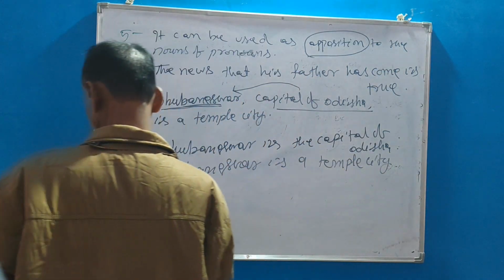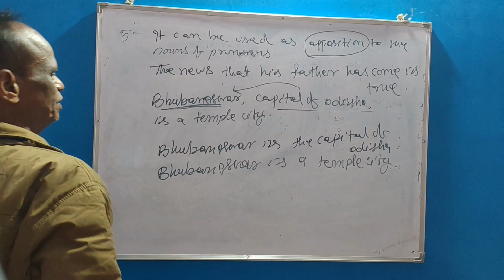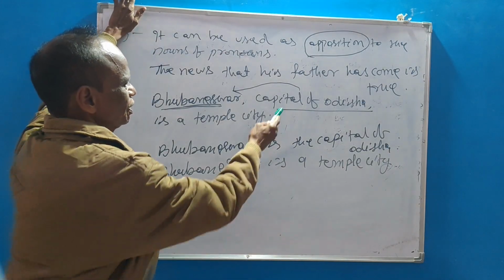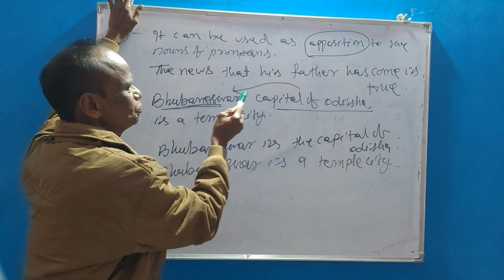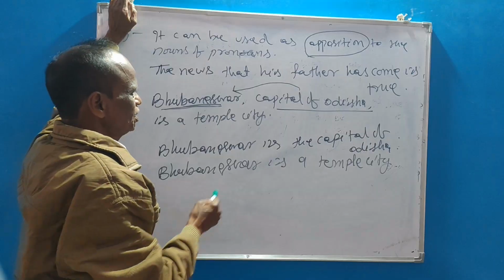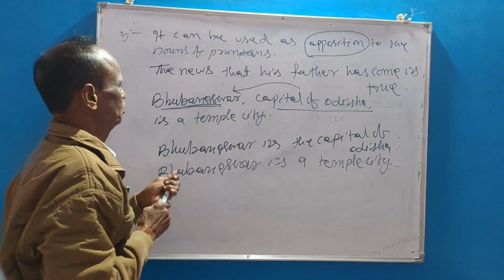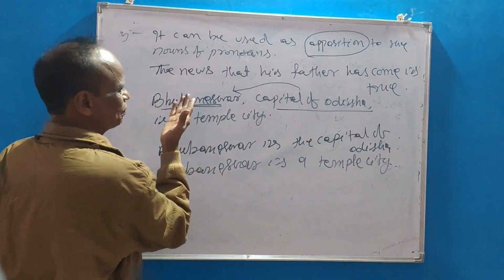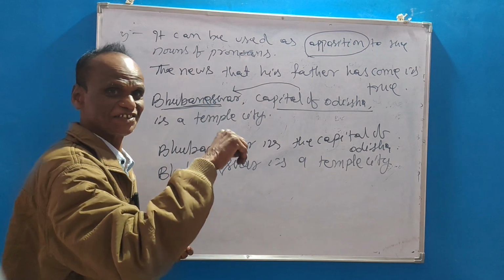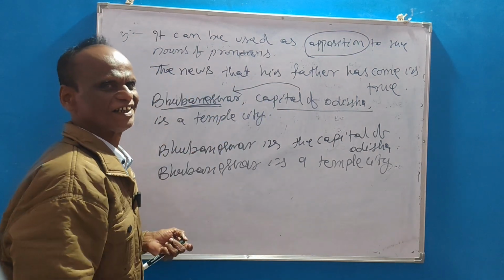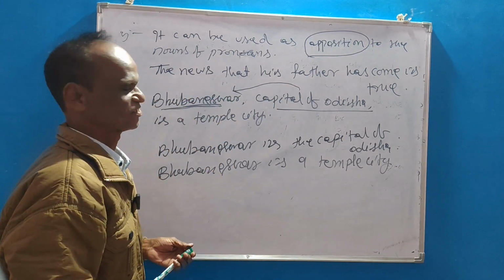Okay. See, capital of Odisha is in apposition to Bhubaneswar. If you omit either Bhubaneswar or capital, there is still a complete sentence.